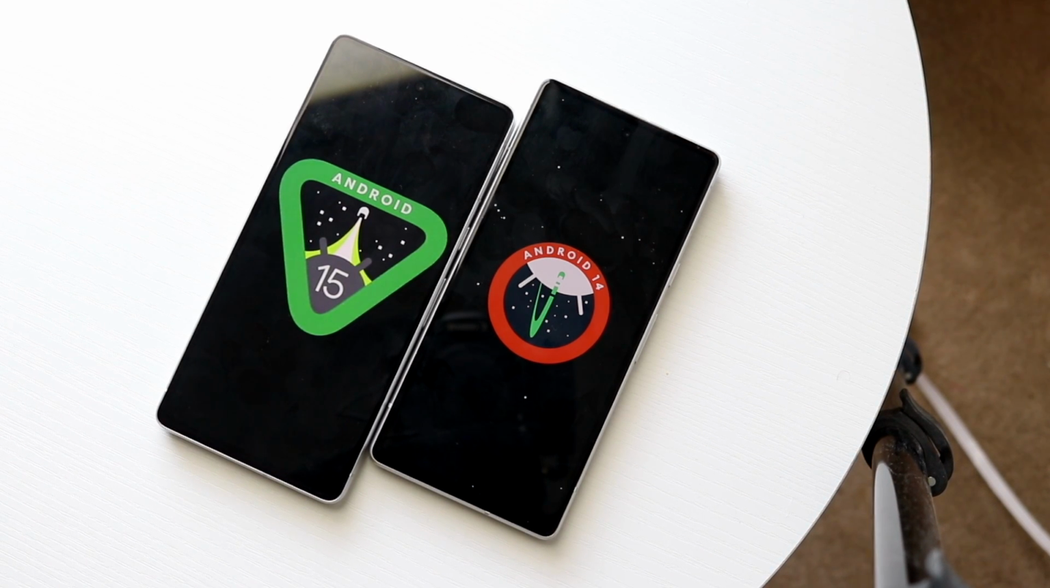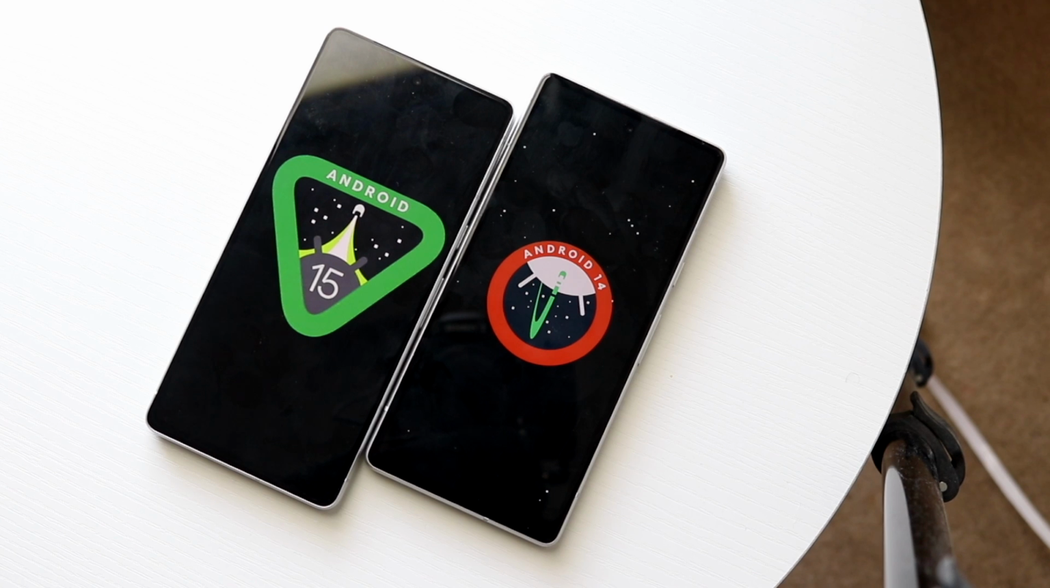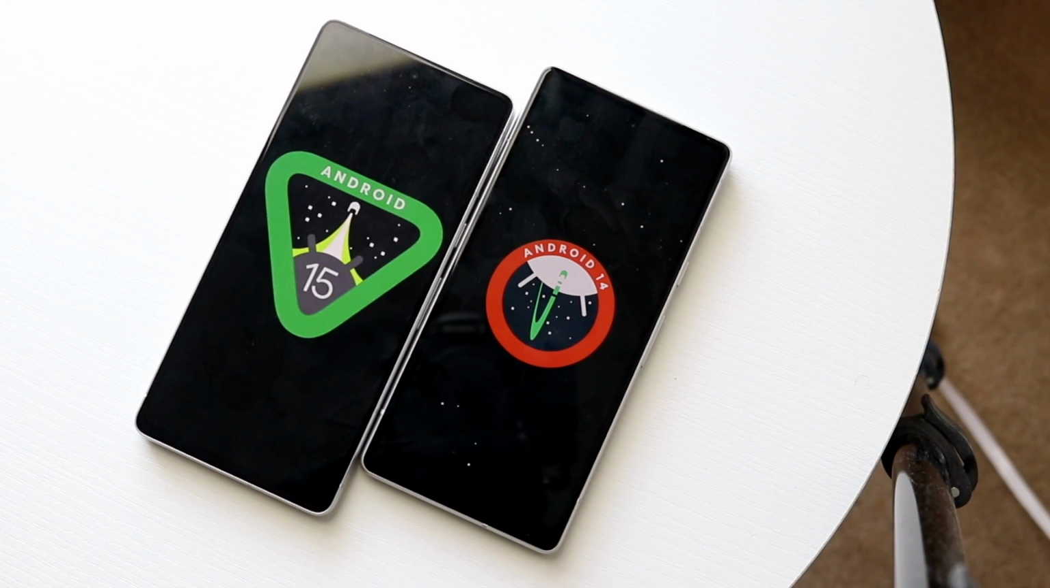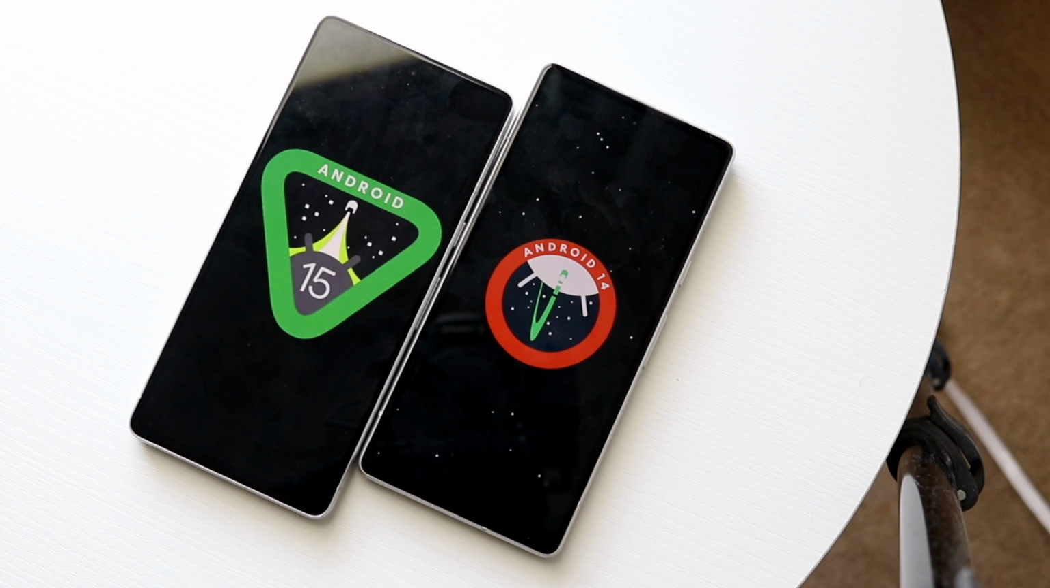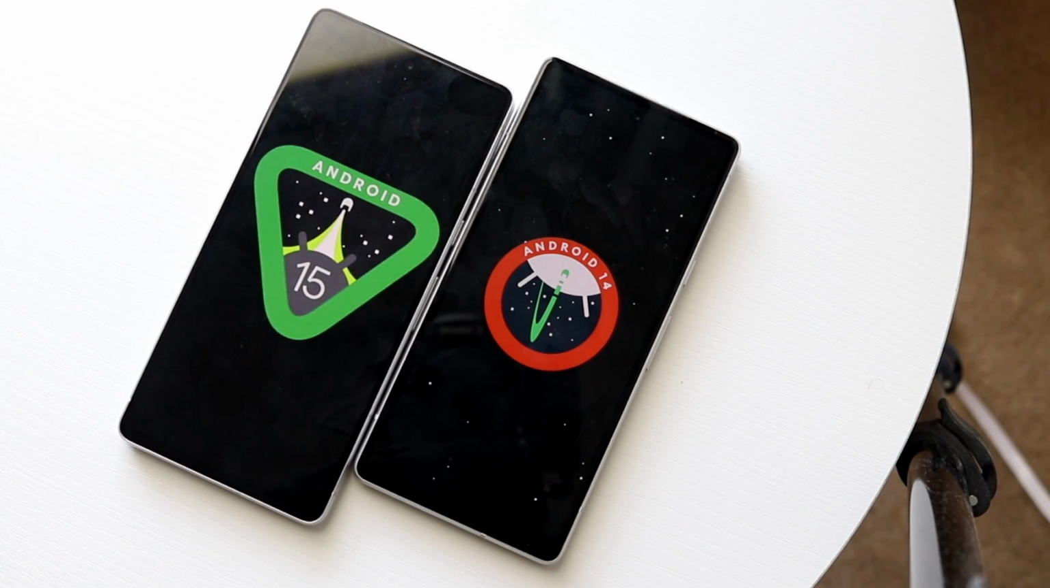And the best way to think about Android 14 versus 15 is that Android 15 can do every single thing Android 14 can do, but Android 14 cannot do every single thing that Android 15 can do. And that's just the thing you have to keep in mind here, that there are some substantial differences here when it comes down to it.